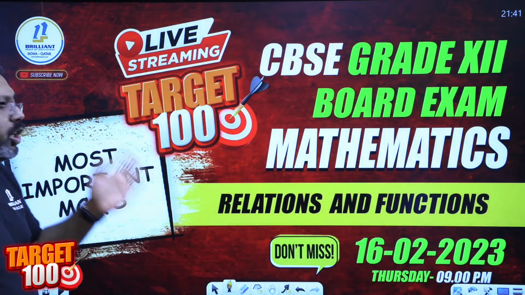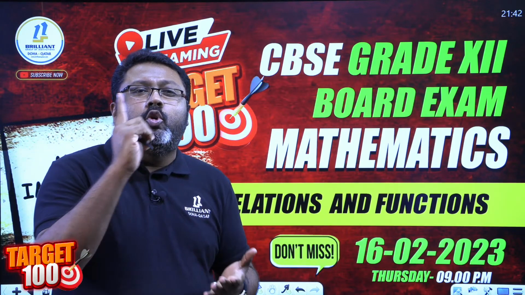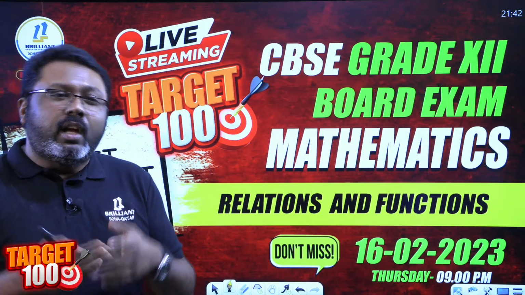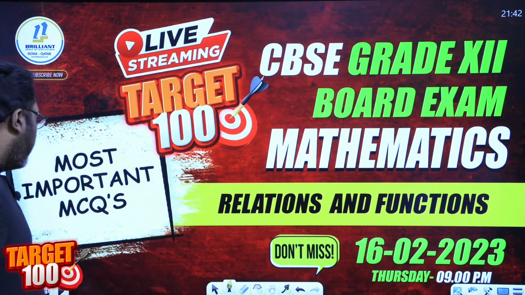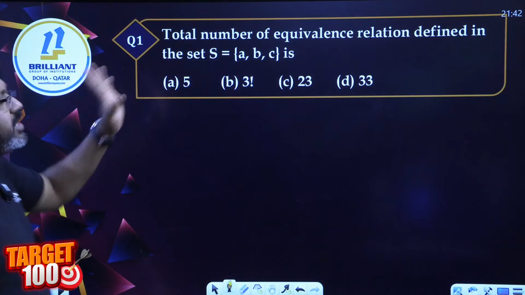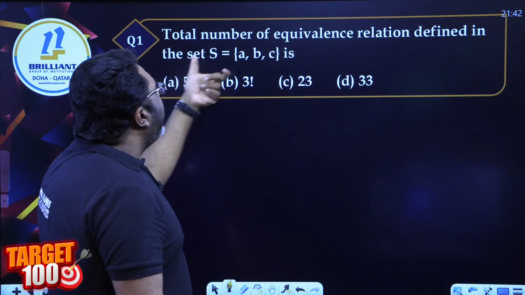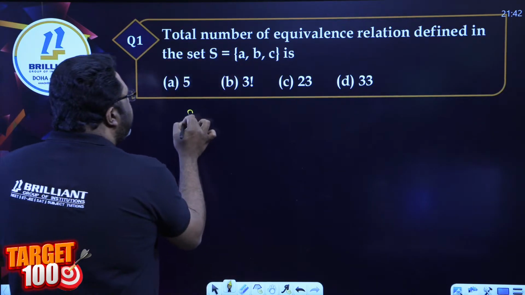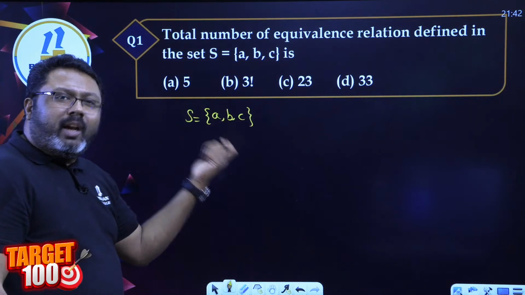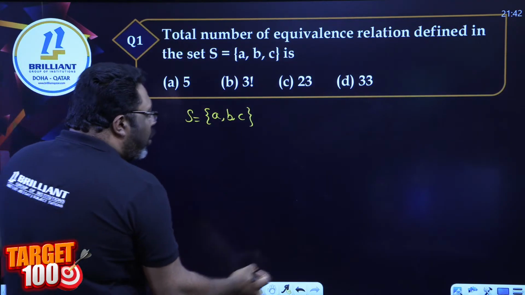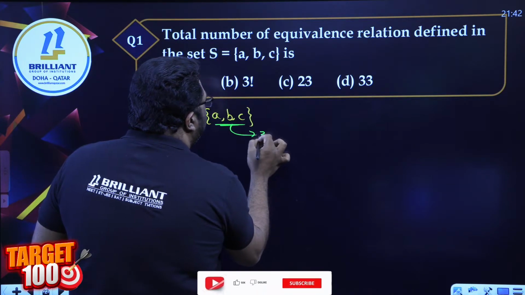Okay, so the next concept we are going to be studying is relations and functions, and here also I've tried to include some numerical problems based on relations and functions. Normal questions most of you will be able to do, but my questions are now based on some numerical problems. Listen very carefully. Okay, the first one: how many equivalence relations can be defined on a set S, with the set S as A, B, C? It's a very common question that comes in the exams, and all of the times I have seen a set with 3 elements.